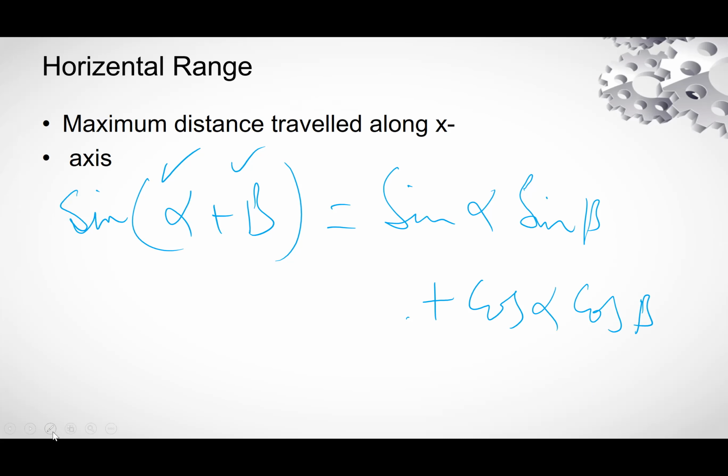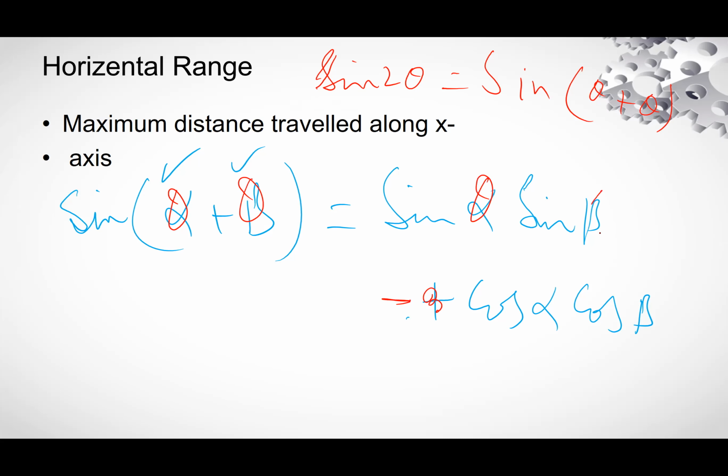What changes can we make? We have sine 2 theta, which is equal to sine of theta plus theta. So in place of alpha we have theta, and in place of beta we also have theta.